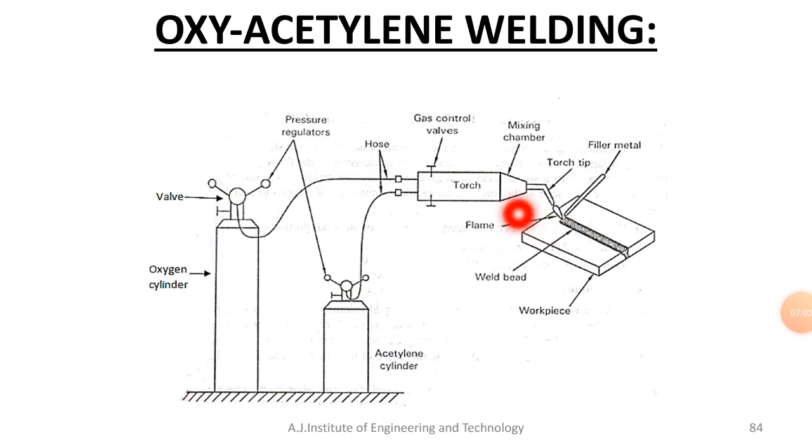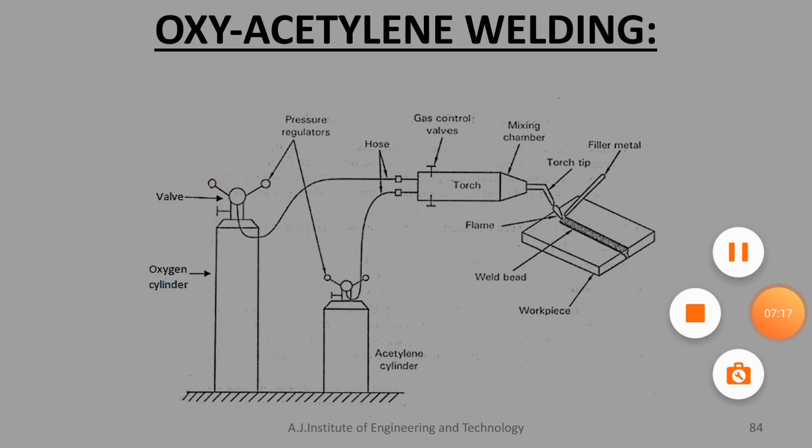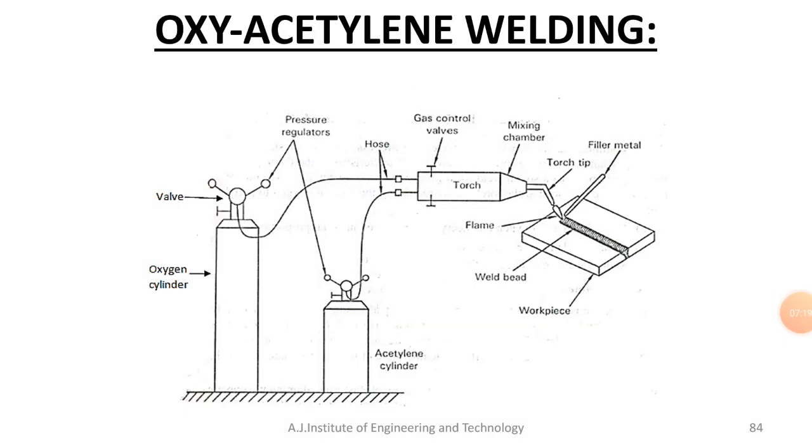This is the oxyacetylene welding setup, so you can see here in the diagram. Oxyacetylene welding is the most versatile and widely used gas welding process due to its high flame temperature, around 3500 degrees Celsius, which you can achieve when compared to other types of gas welding process, mainly the oxyhydrogen process.